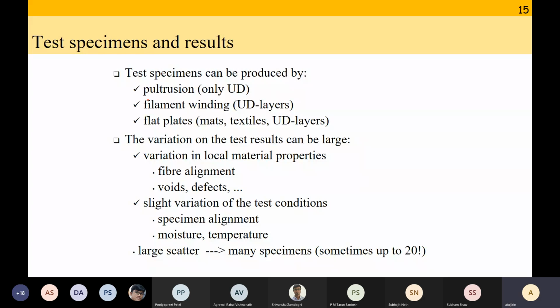What is the moisture, temperature? Since there is large scatter, you have to test many specimens, and then you state the mean and the standard deviation to be sure. Sometimes for a single property, you might have to do up to 20 tests.